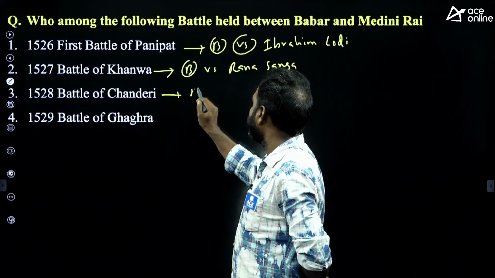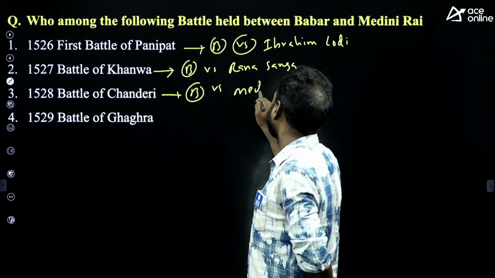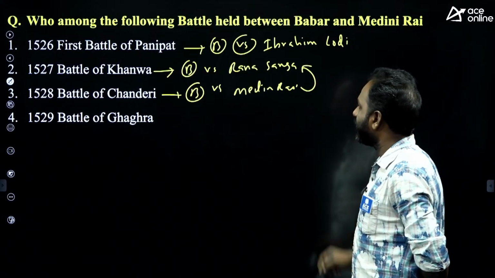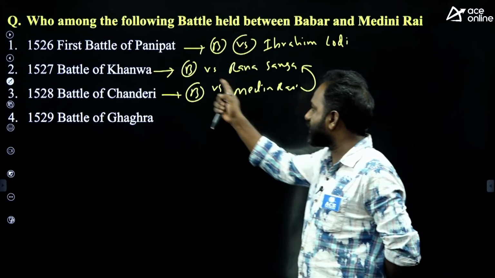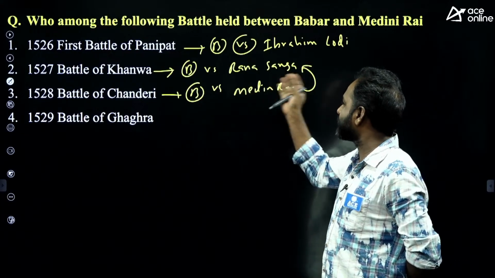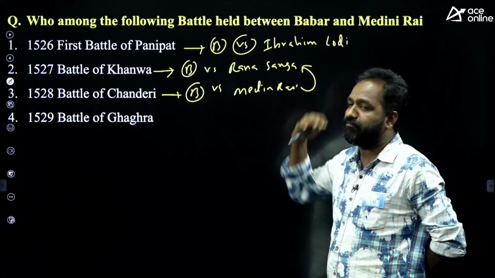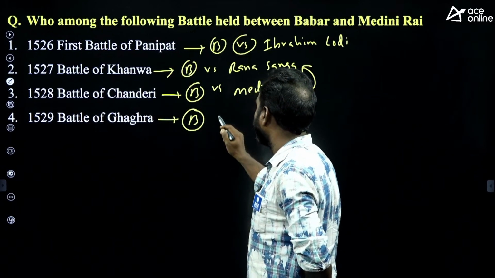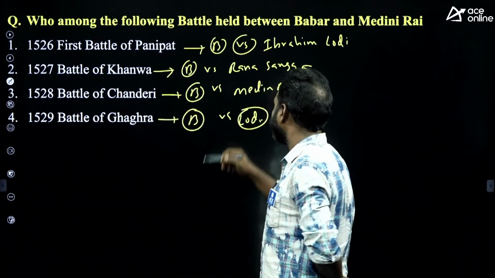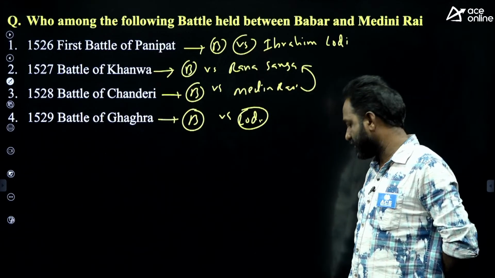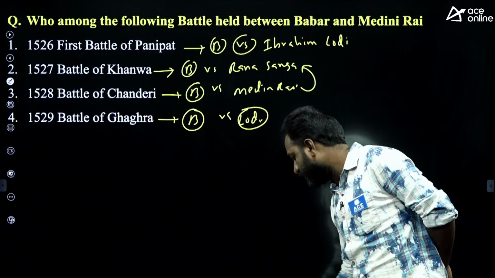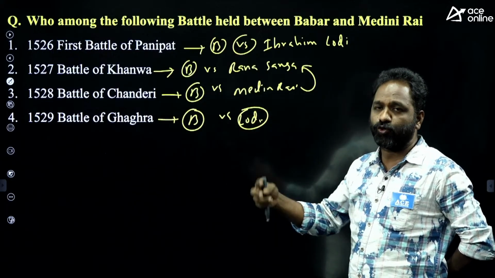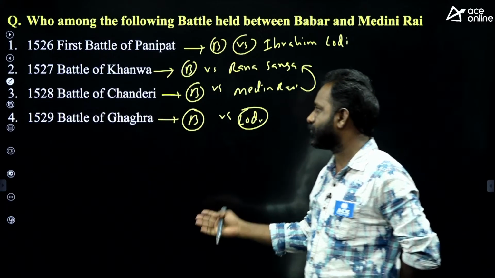And Battle of Chanderi, Babur versus Medini Rai. Who is this person? Actually, Medini Rai was a supporter of Rana Sanga, and he also participated in the Battle of Kanwa. But once Rana Sanga was defeated in the Battle of Kanwa, he fought against Babur. And Battle of Gagra was between Babur and some other Lodi, some Afghan people. Okay, that's it. Definitely these are repeated questions about these 4 battles. Out of these 4 battles, one question is going to be repeated in any examination. Simple question.